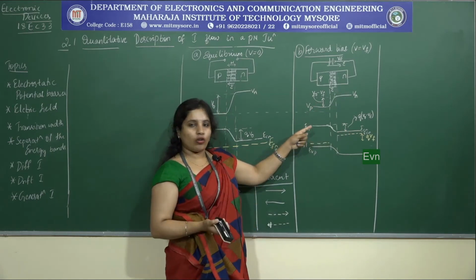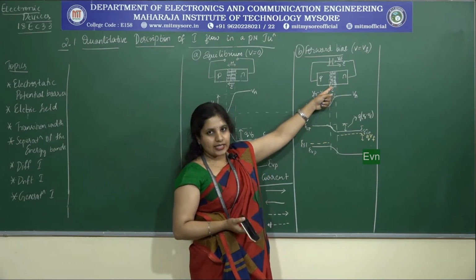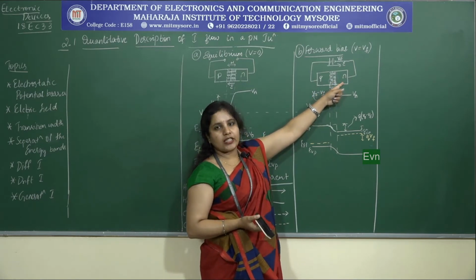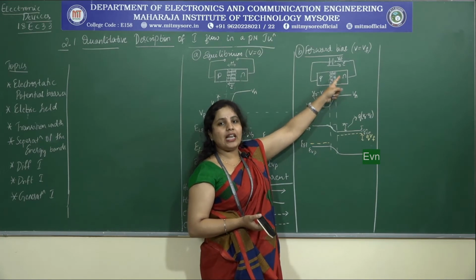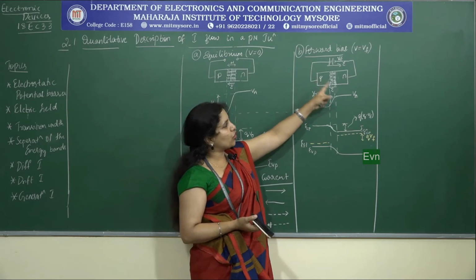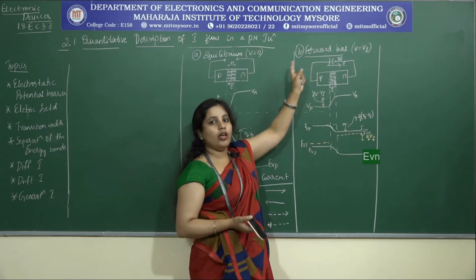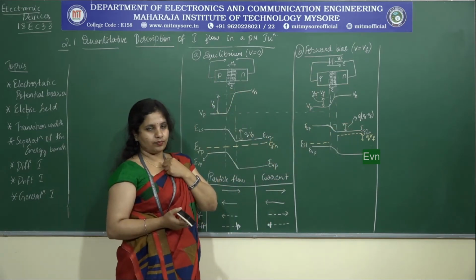Or the other way around, since the built-in electric field intensity is less, the transition width is less, the electrons present in the n-type, which are majority carriers, can now get easily diffused into the p-type material. Hence, the diffusion current observed in the forward bias condition is more when compared to that of the equilibrium condition.